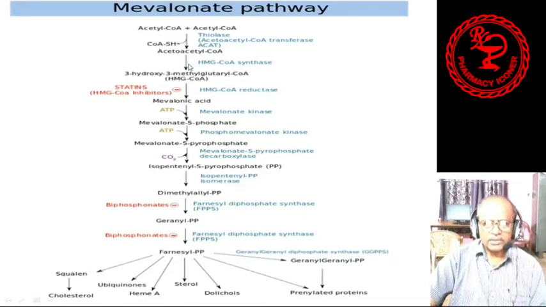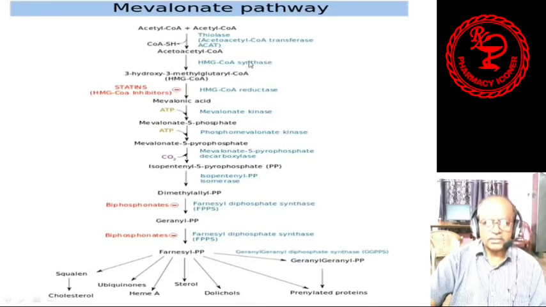And with the help of HMG-CoA synthase, HMG means hydroxymethyl glutaryl coenzyme A synthase. This is the enzyme. Structurally, hydroxymethyl glutaryl coenzyme A is beta-hydroxy beta-methyl glutaryl coenzyme A. Here the structure is not shown. It is only given in the red diagram that HMG-CoA means hydroxymethyl glutaryl coenzyme A synthase.